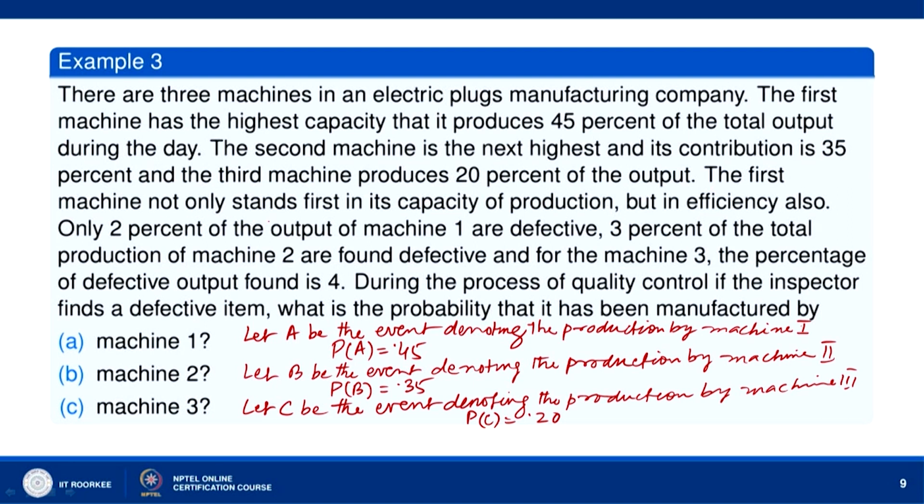The first machine not only stands first in its capacity of production, but in efficiency also. Only 2% of the output of machine 1 is defective.